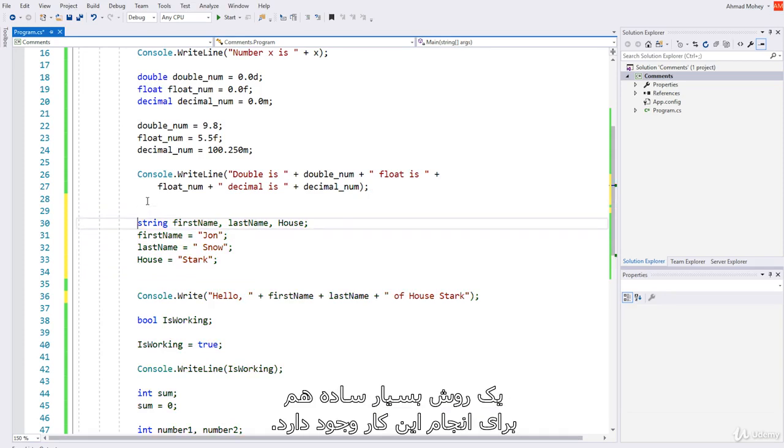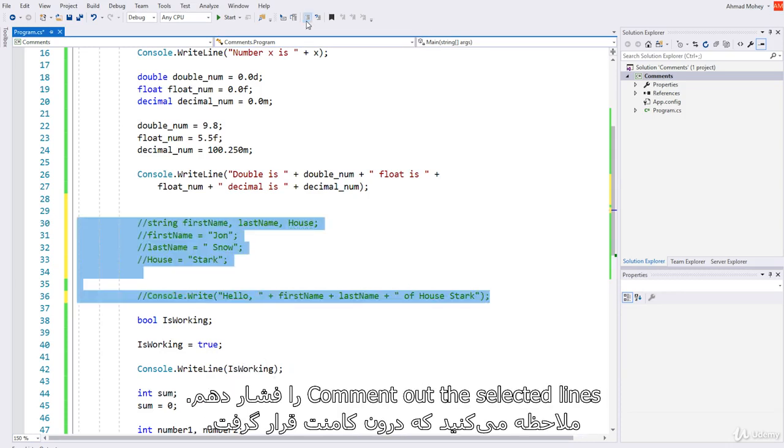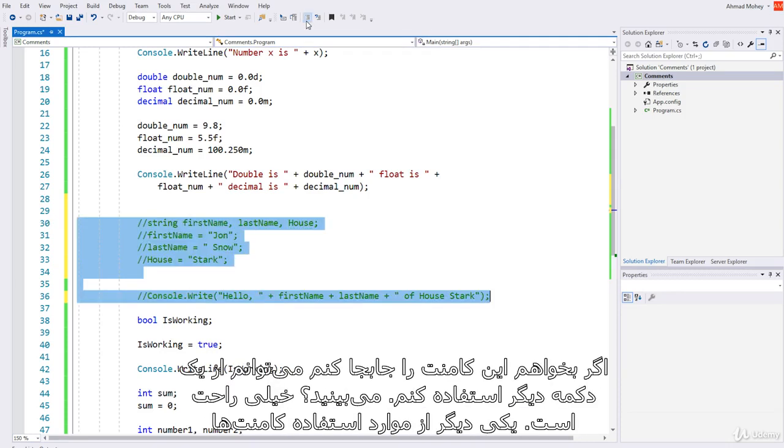There is also a very easy way to do this with Visual Studio. I can go ahead and select whatever I want to comment in here and just come here, and you see this one here, comment out the selected lines. Now you see, it's commented. What if I wanted to remove this comment from here? The other button. Very simple to do.